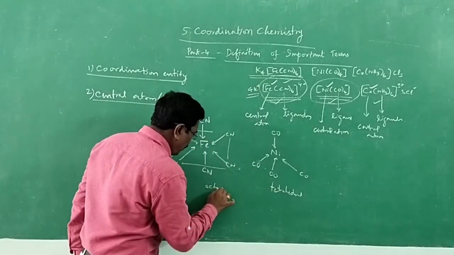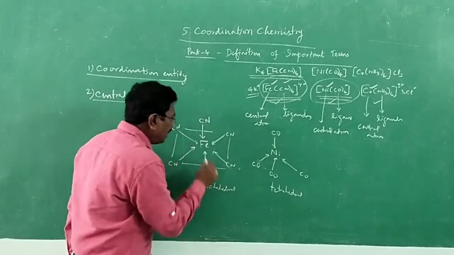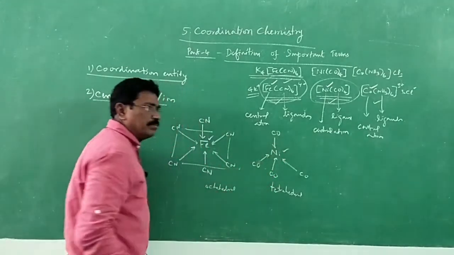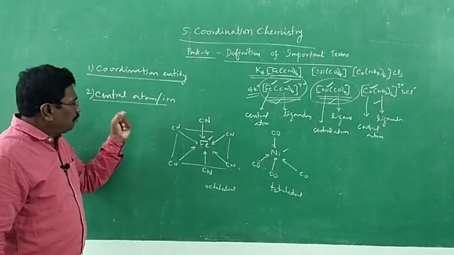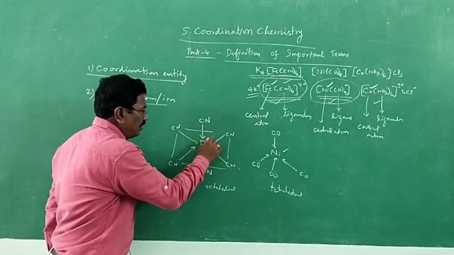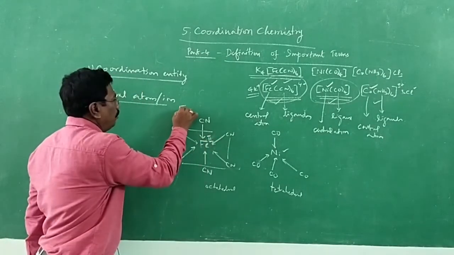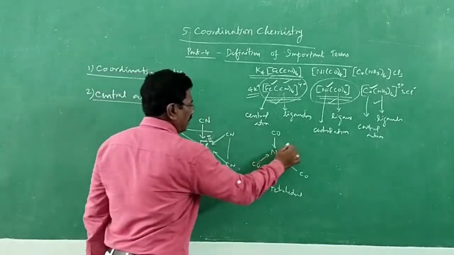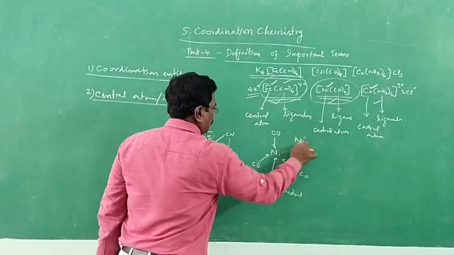It is an octahedral complex. Here, there is a central atom. So, central atom or ion: here Fe2+, oxidation state 2; Ni, oxidation state 0, an atom.